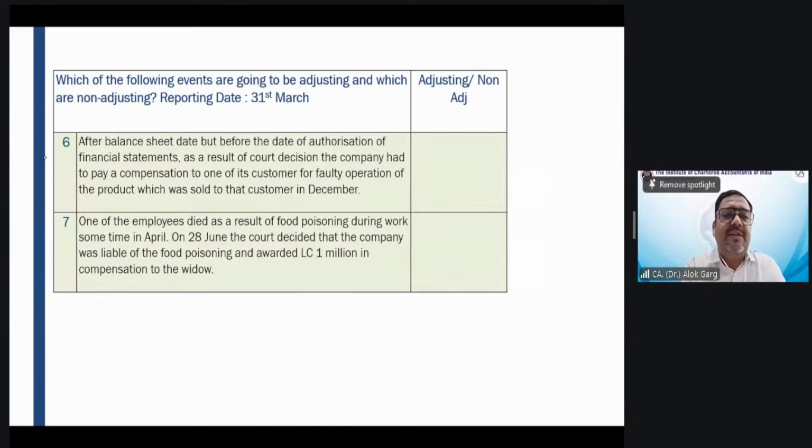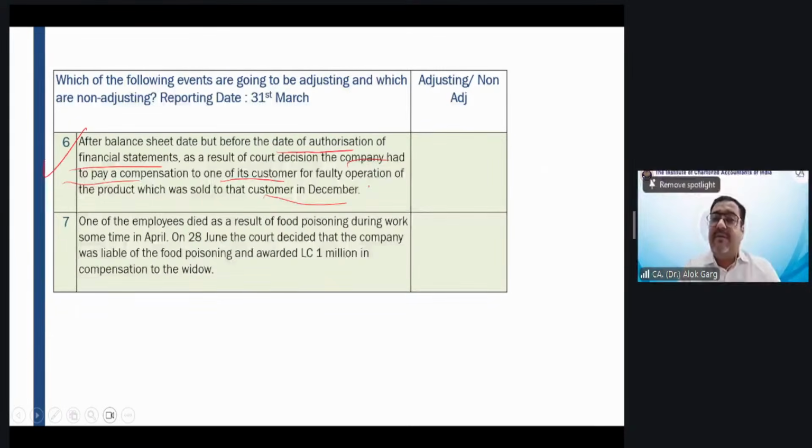Now, next. After balance sheet date, but before the date of authorization of the financial statement, as a result of a court decision, the company had to pay a compensation to one of its customers for faulty operation of the product which was sold to that customer in December.